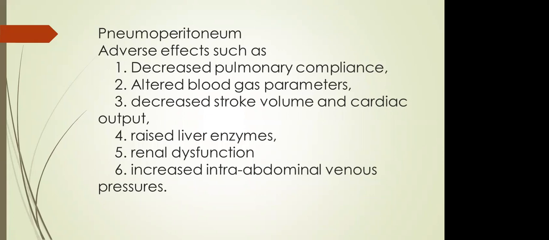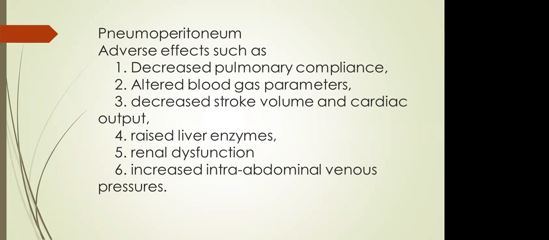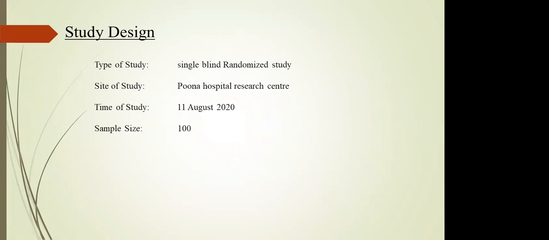Now come to the methods. Now in this method, they took a pool of patients. How did they include the patients? Sir, patients undergoing laparoscopic cholecystectomy aged between 18 to 70 years and ASA grade 1 and 2. Okay, that's a good one. Now, just one query to ask about. In this methodology, the flow chart that you have made, can you show that flow chart once again? Yes, sir.